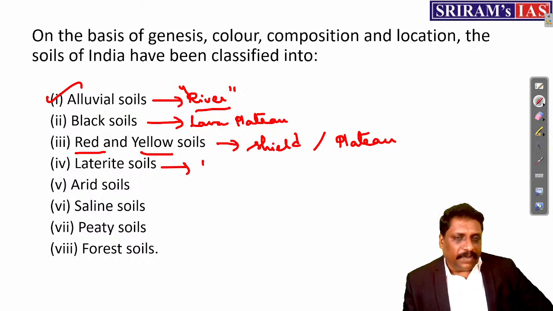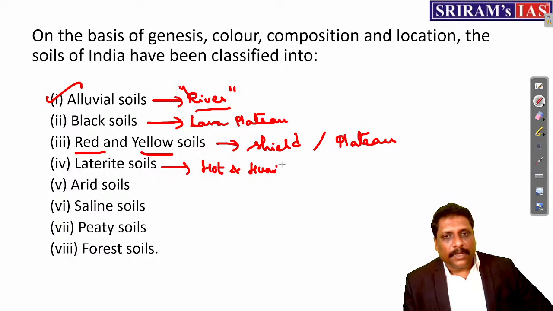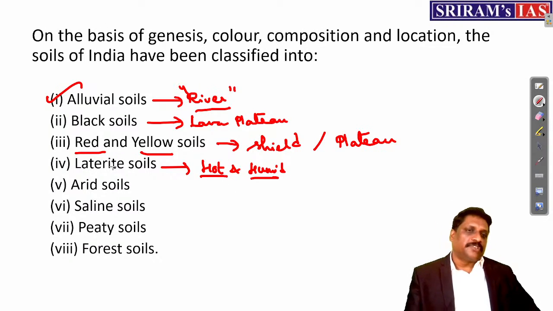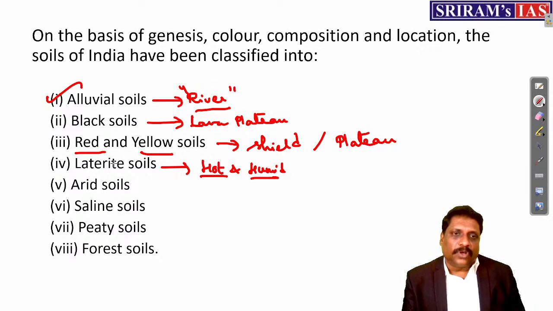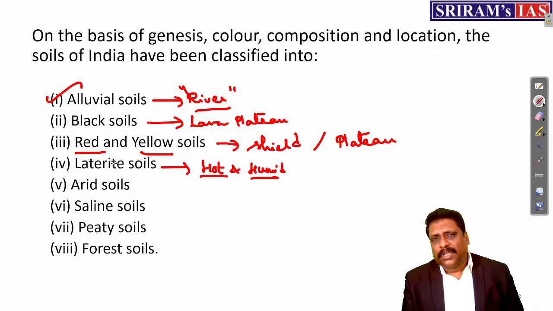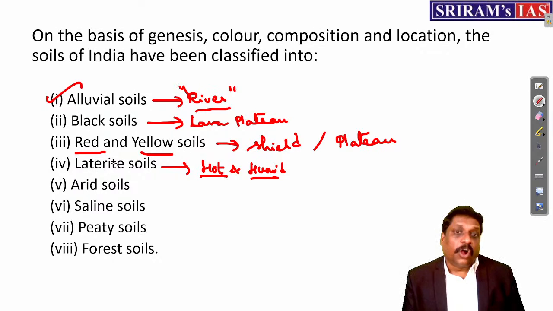Laterite soil, wherever I have hot and humid climatic conditions, right? I'll be having this laterite soil. Later means brick. Laterite soils are not so conducive for agricultural purposes, but still, in some of the states you'll find cashew nuts grown in laterite soil, though very rarely. Hot and humid climatic conditions, I'll be having this laterite soil.